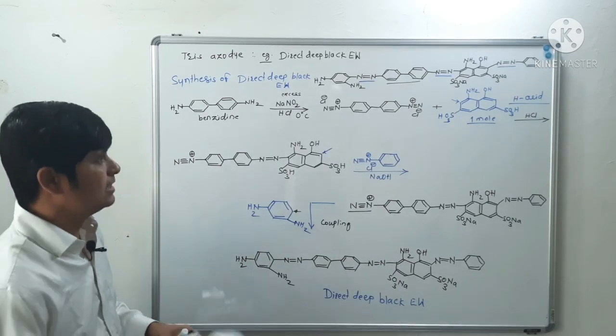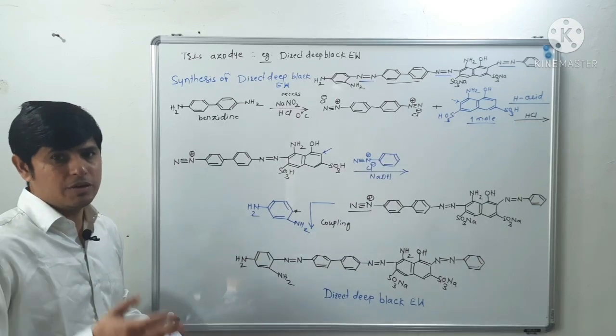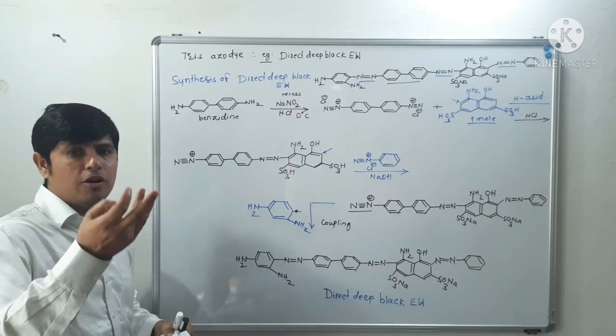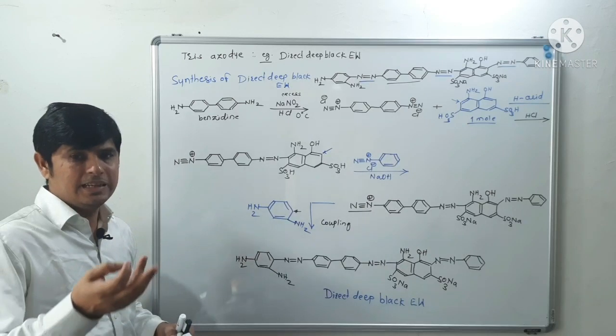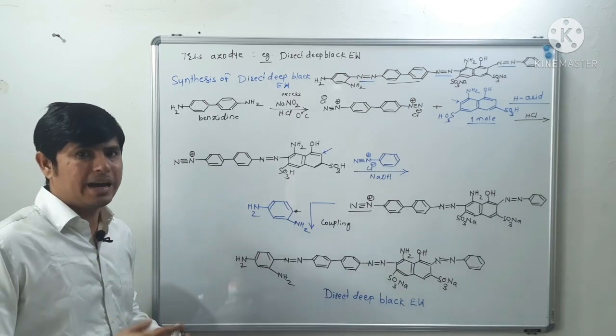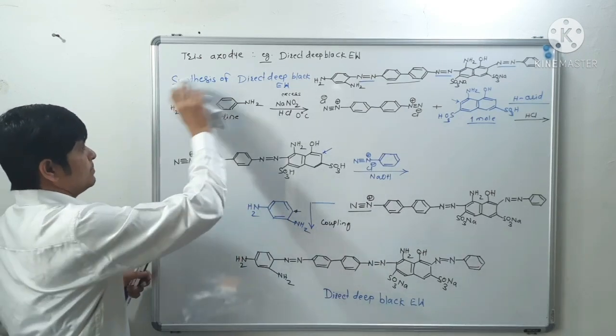Now we will start with the fourth class of dyes. Okay, we have finished nitroso dyes, nitro dyes, azo dyes. Now the fourth class of dye is diphenyl methane dyes.